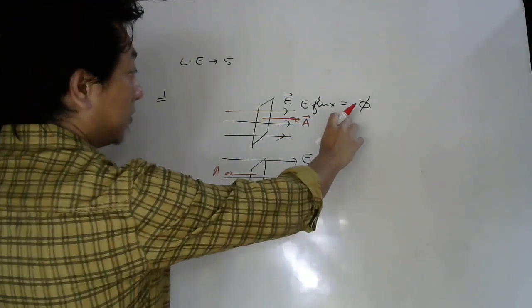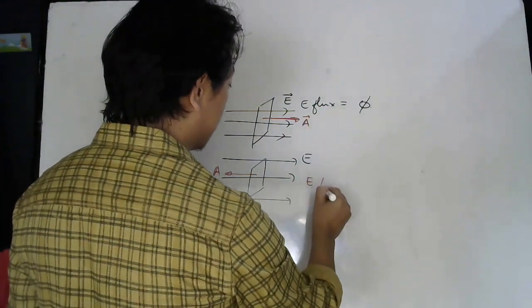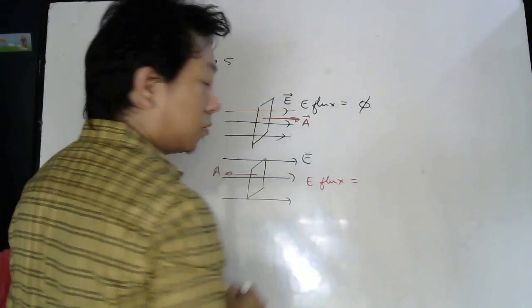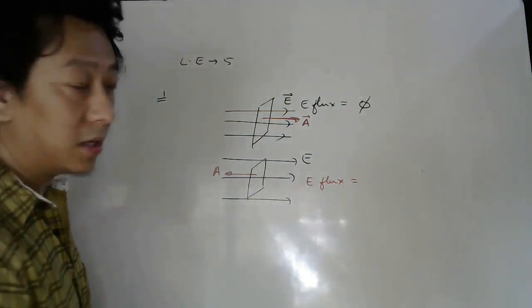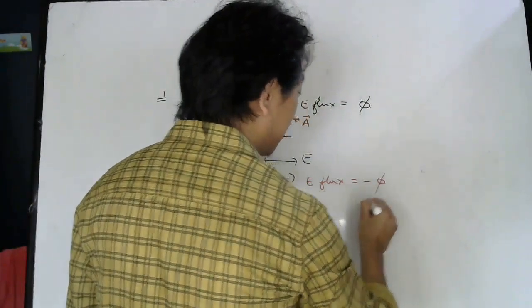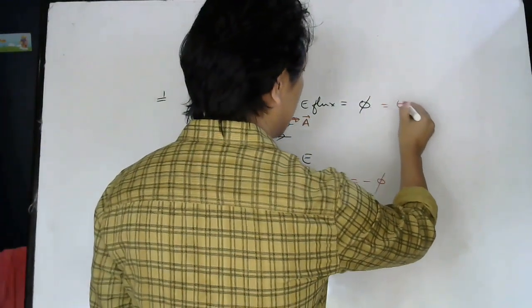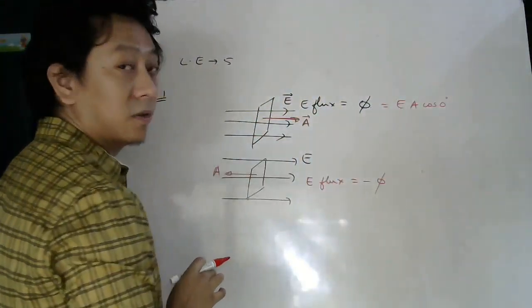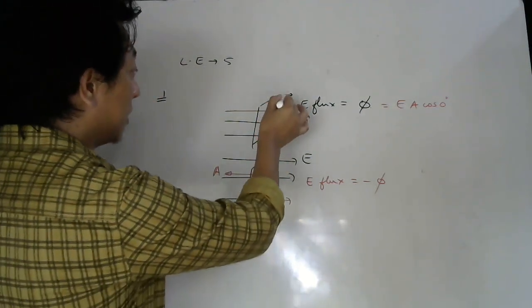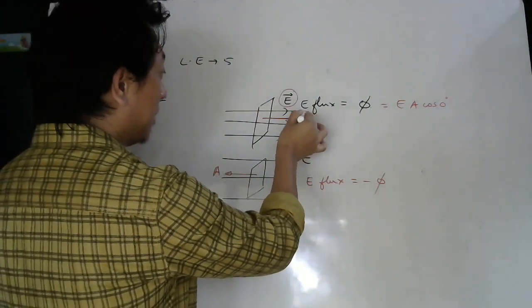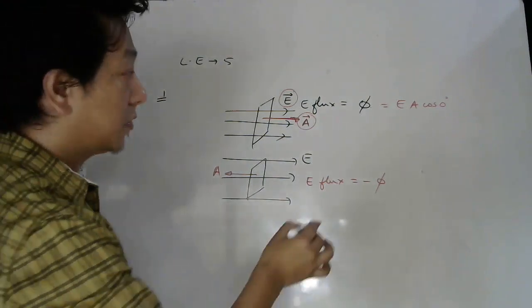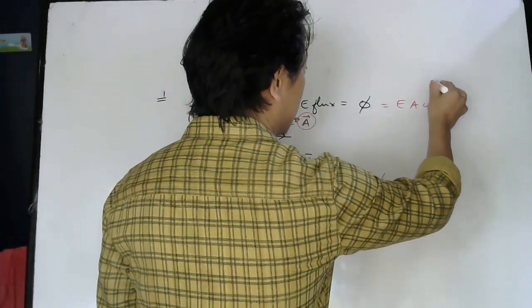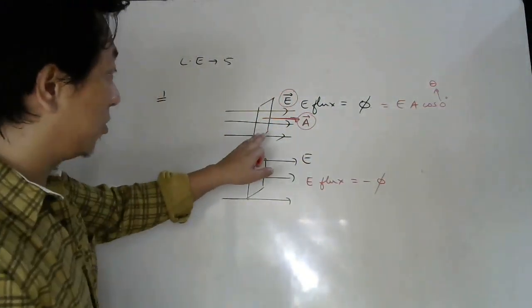So here they said the flux is phi. So here what will be the flux? Can you guess quickly? It will be minus phi. Why minus phi? Imagine this is EA cos theta. What was theta, students? The angle between the electric field vector and the area vector. So in this case your theta is 0 degrees.